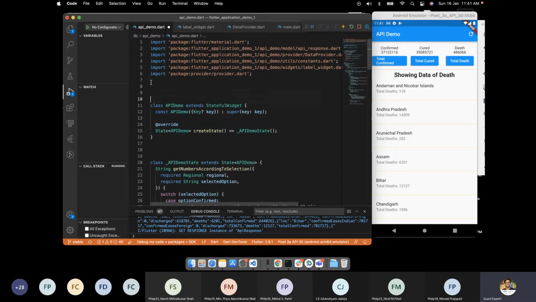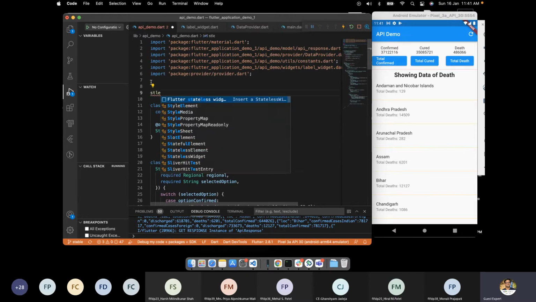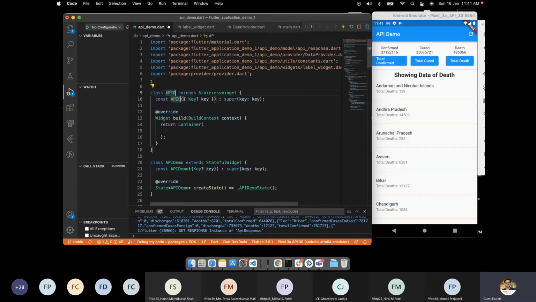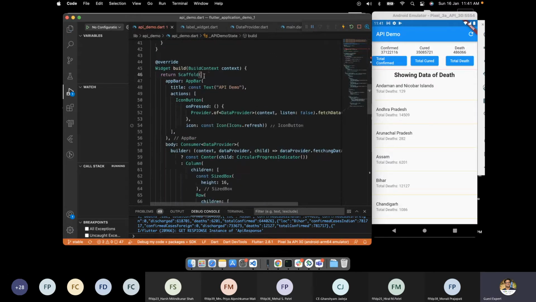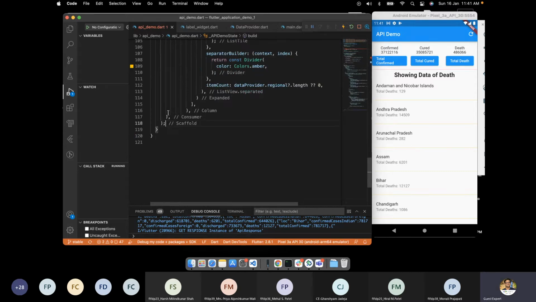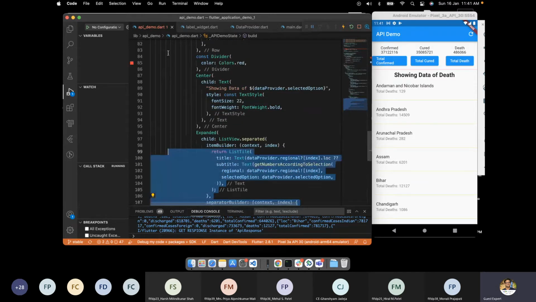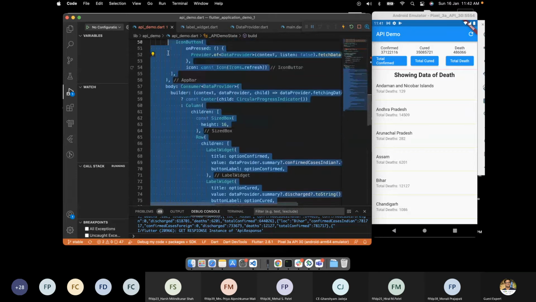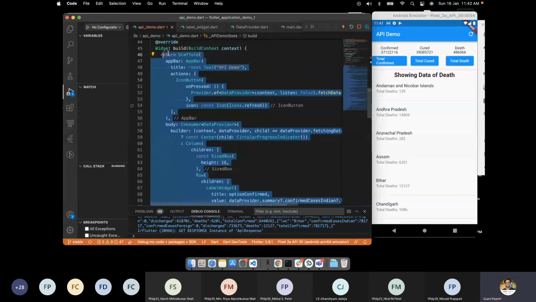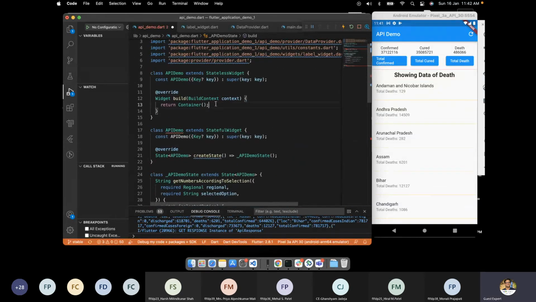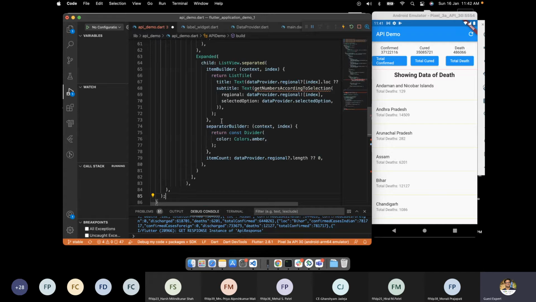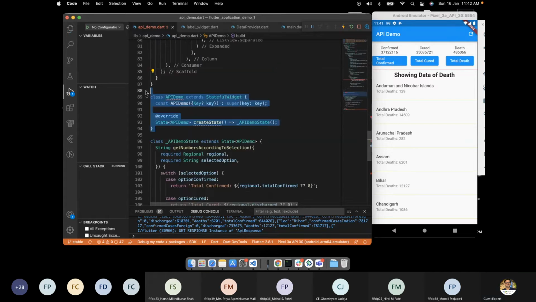I'll simply do here again a stateless class, stateless API demo, and here in the return, I'll simply return this file because now everything is managed by the provider. So I'll simply cut this code and paste it here.